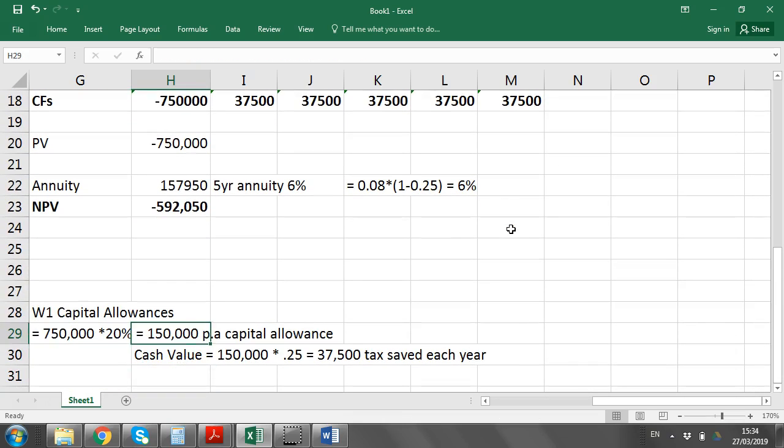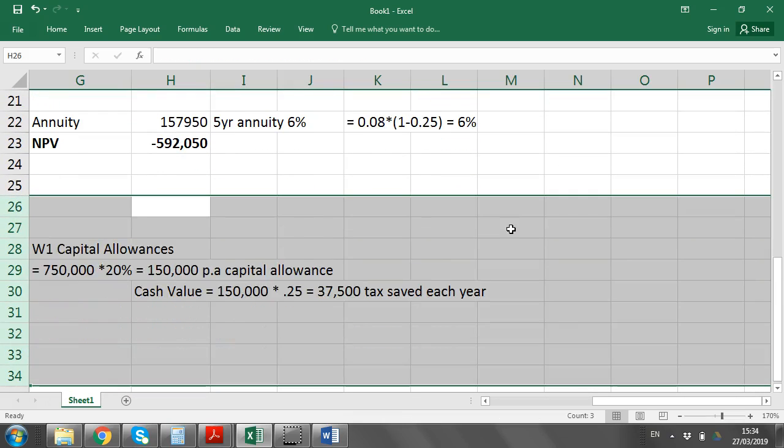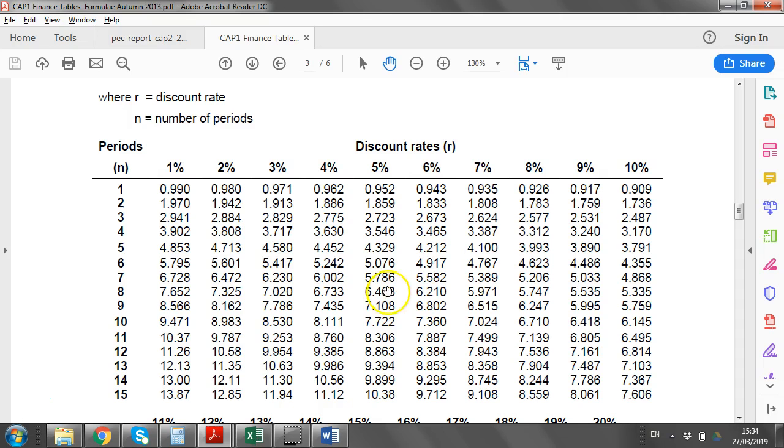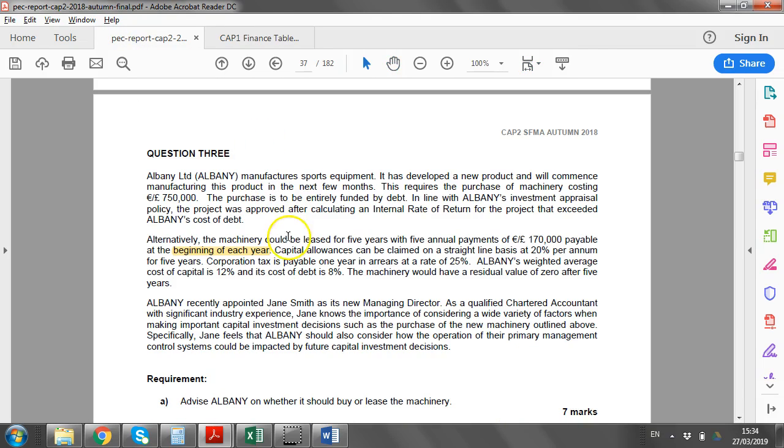Similar for the lease option. So I'll bring it down here. Your lease option then, the cash flows related to that, just be careful now. You're told here in the lease option that it's a 5-year lease, annual payments of 170, payable in advance. So that's going to impact your time value of money.